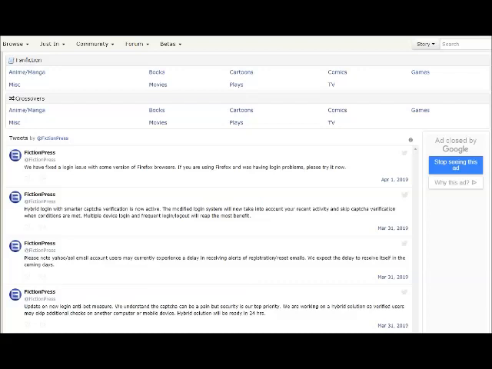And so, as you can see, the first thing that you see when you go to fanfiction.net are fanfictions and crossovers. Now, there's a difference, and you can have a fanfiction in the anime and manga section, books, cartoons, comics, games, miscellaneous, which I'm not entirely sure what that entails. I've never gone there. Movies, plays, and TV shows.